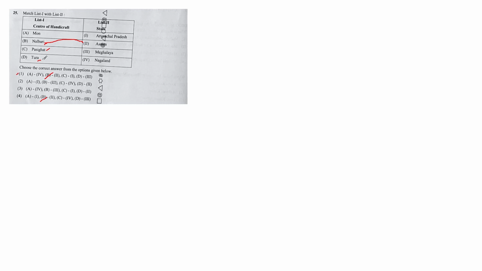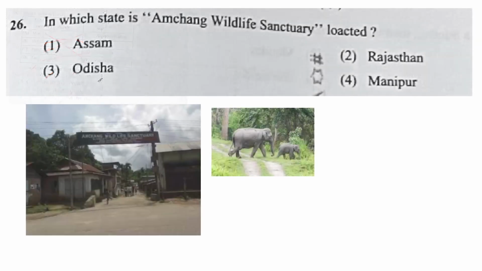Okay. So next check Pasighat. Everyone knows Pasighat is in Arunachal. So C is 1. Over here C is 1, over here C is 4. So directly we come to the conclusion that this is the correct answer. Pasighat is in Arunachal Pradesh, Mon district is in Nagaland, and Tura is in Meghalaya. This is the question. Let's move to the next question now.